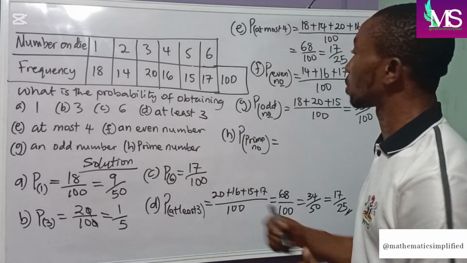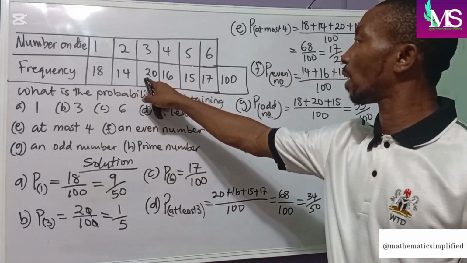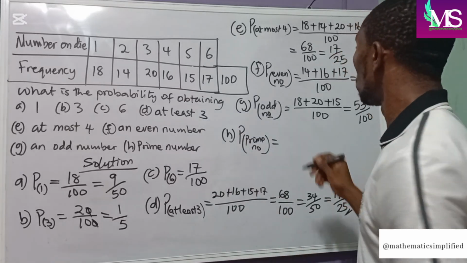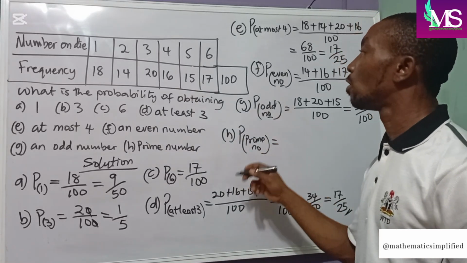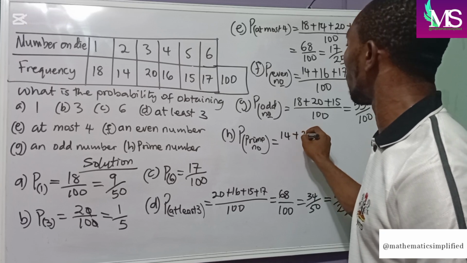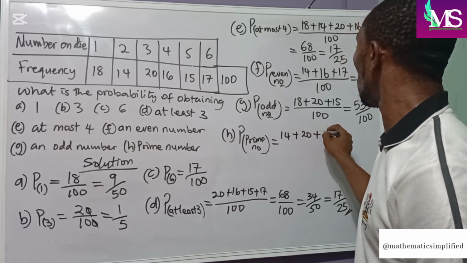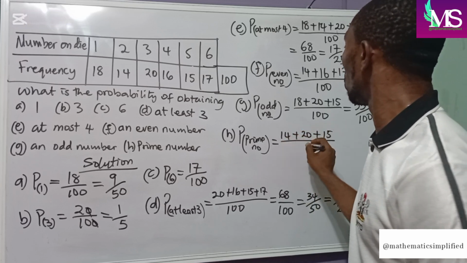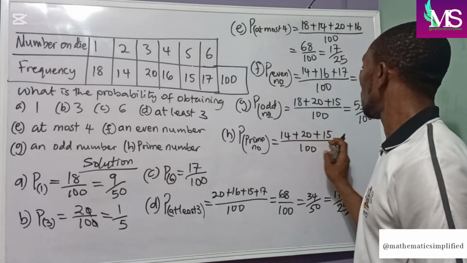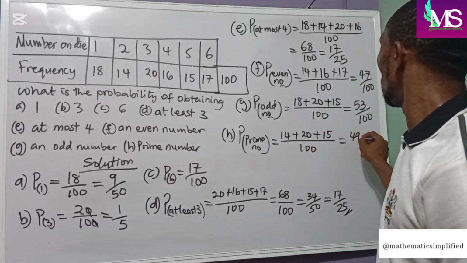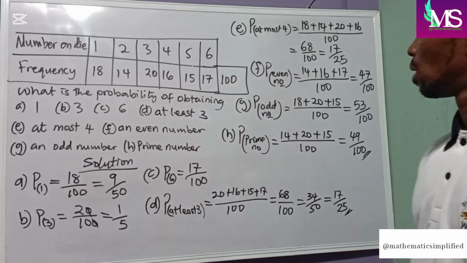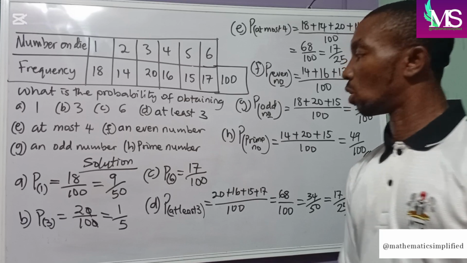So our prime numbers will start from 2, 3, and 5. These are our 3 prime numbers. So we'll be looking at probability of 2 plus probability of 3 plus probability of 5, which will give us 20, 30, 40, 49 over 100. Alright, I think we've answered all.